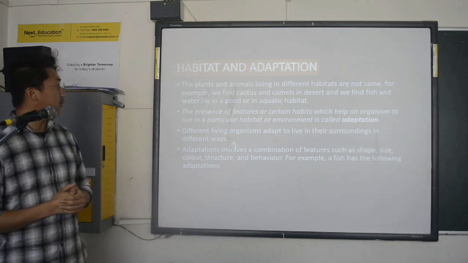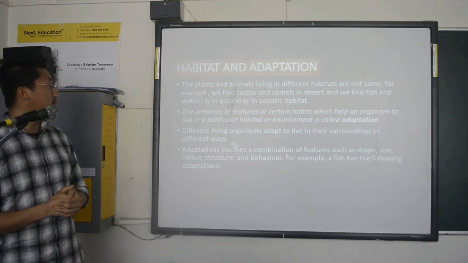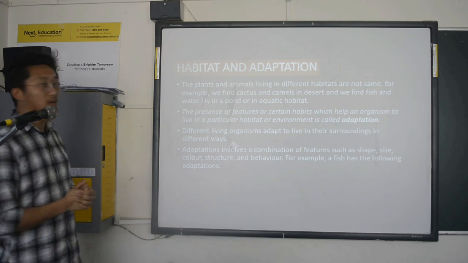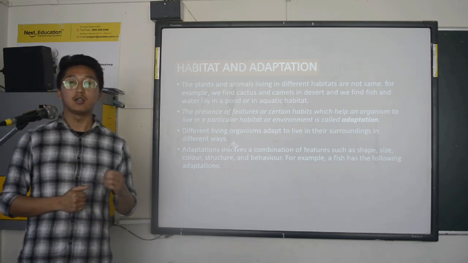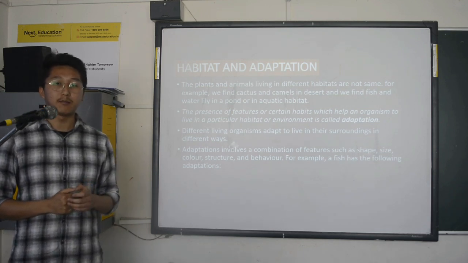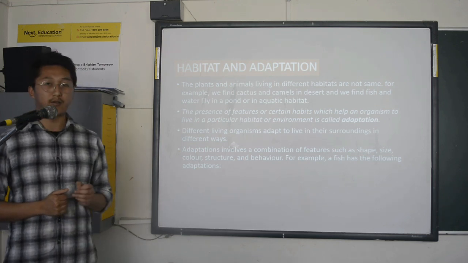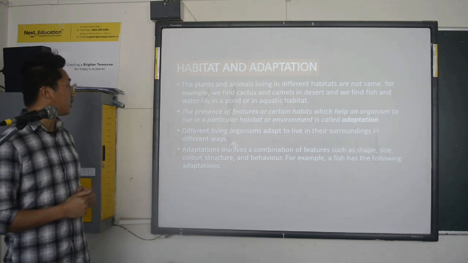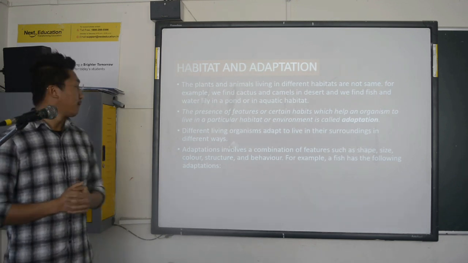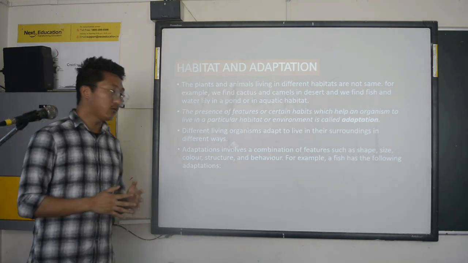So the presence of features or certain habits which help an organism to live in a particular habitat or environment is called adaptation. So there is a certain feature that helps an organism to survive in the particular habitat or environment. That particular feature, or the presence of particular features or habits, we call an adaptation. Different living organisms adapt to live in their surroundings in different ways.